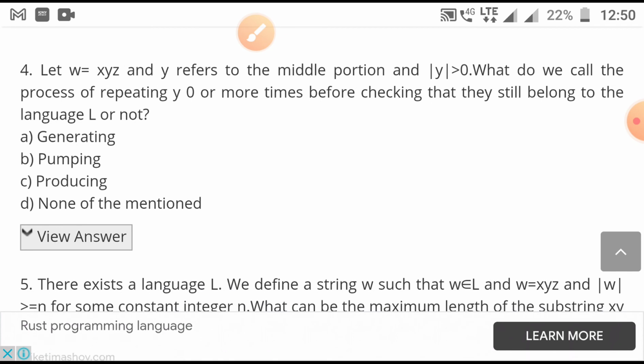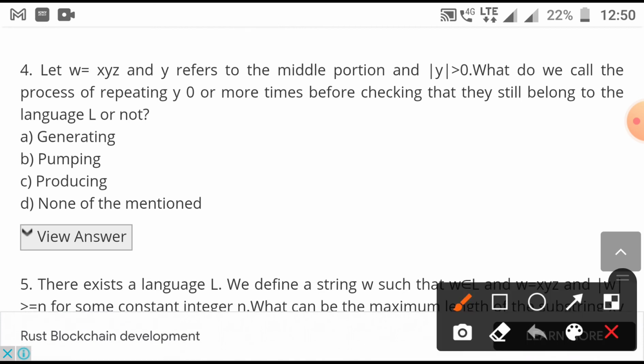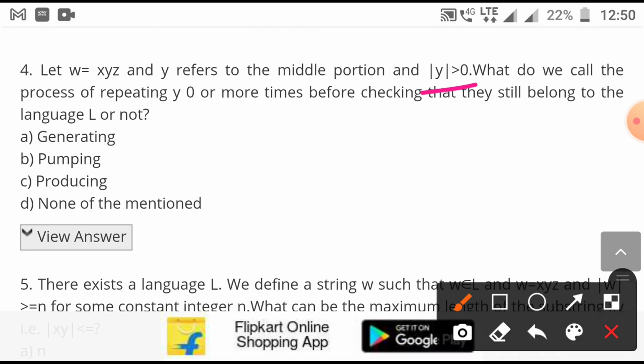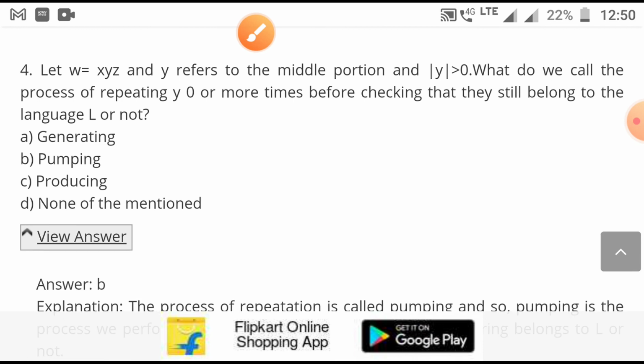Let w be equal to xyz. Y refers to the middle portion. The length of y will be greater than 0, which means y cannot be equal to null. Y has to have length 1 or more. What do we call the process of repeating y 0 or more times before checking that the string still belongs to the language? Pumping lemma, pumping, B option. Pumping means generating so many strings, you can generate by pumping, meaning by repeating the while loop, which I have discussed in earlier questions.